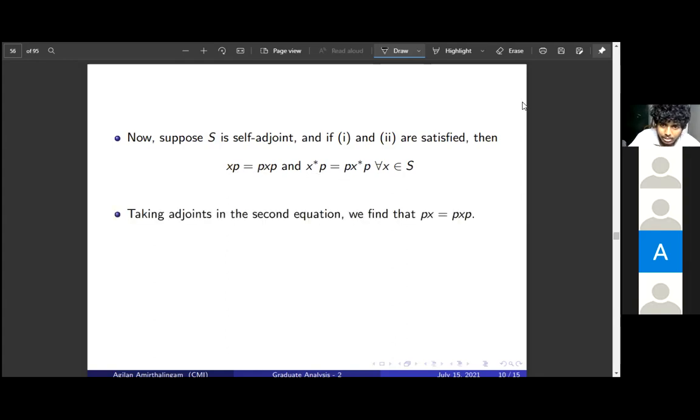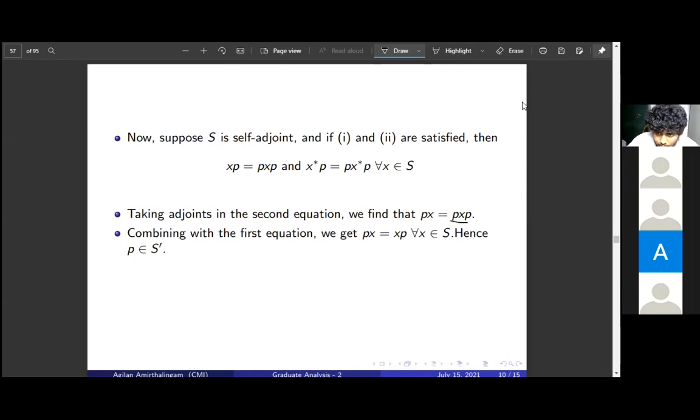Now, if you take adjoints in this equation, we find that px equals pxp, and if you compare with the earlier equation, we get px equals xp. So p is in the commutant of S. Conversely, if p is in the commutant, then px equals xp, and pxp is, commuting, xp squared, but p squared is p, so it is xp. So 3 implies 2, but 1 and 2 are already equivalent. So all the three conditions are equivalent.